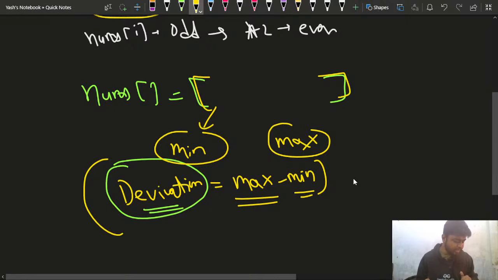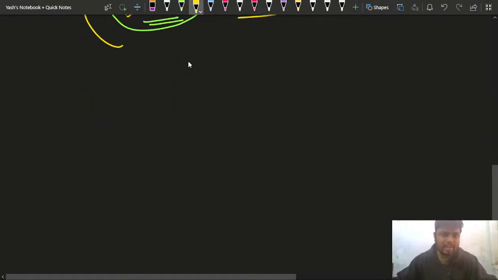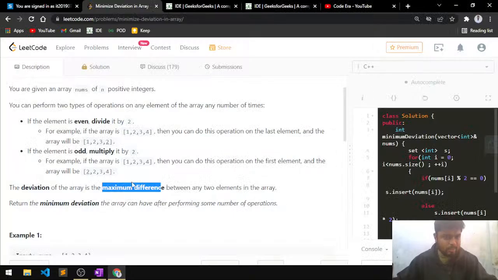Have you guys understood it? I hope that you have understood it, right? So let's take some of the cases here. So let's take the first test case that has been given to us.